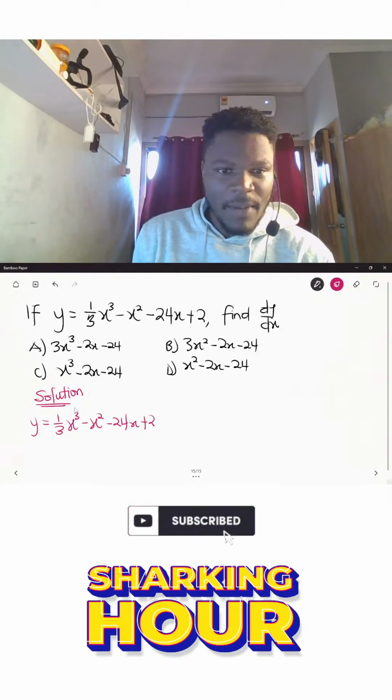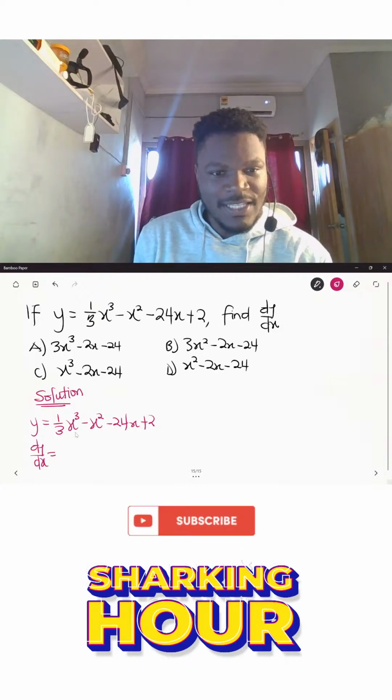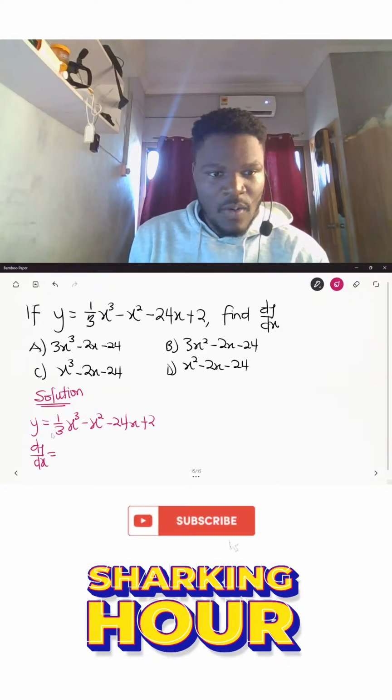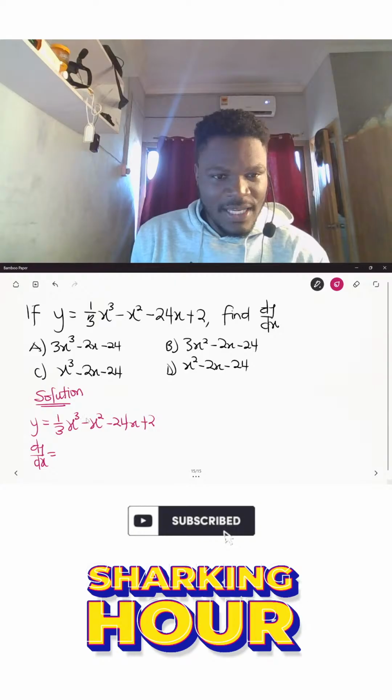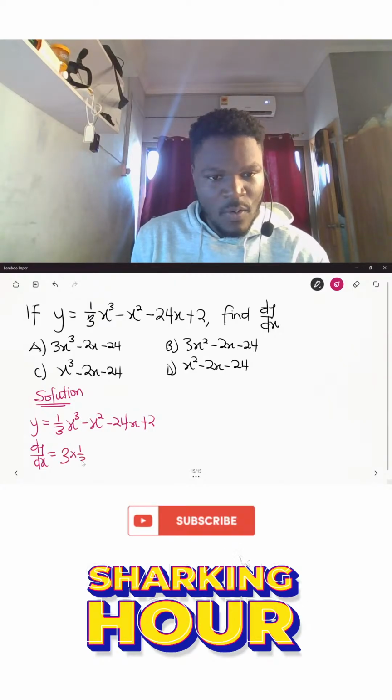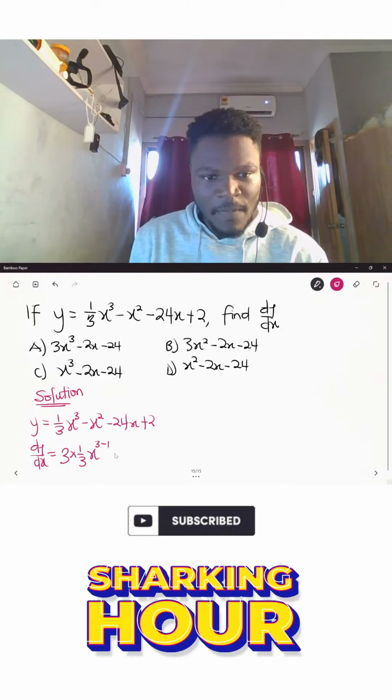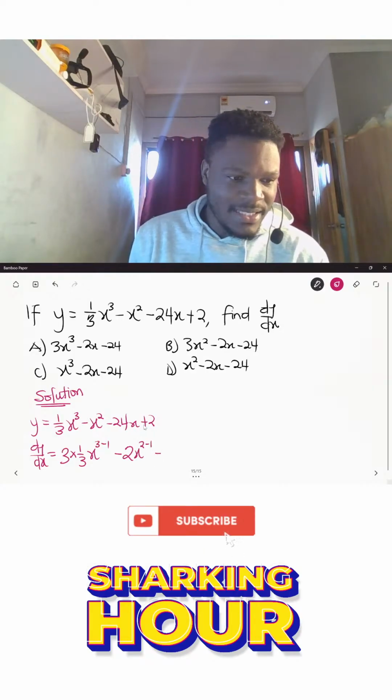So if I apply my dy dx to it, or d/dx to it, or if I differentiate it with respect to x, I will have, for the first term, I'll have the 3 here multiplying the whole expression. So I'll have 3 multiplied by 1 over 3. Then we'll have the x cubed. Then I'll subtract 1 from the power. Then I have minus the x squared over here. I'll have the 2 as the power coming to multiply it. So it will become 2x power 2 minus 1. Then minus the 24 here. The x is raised to the power 1.